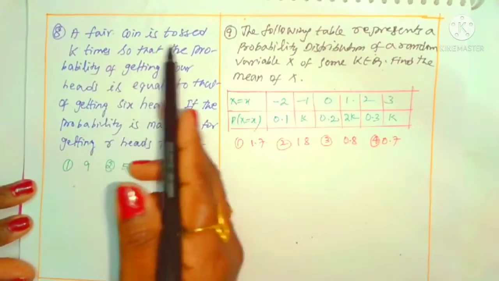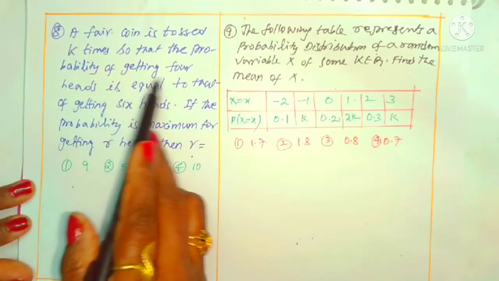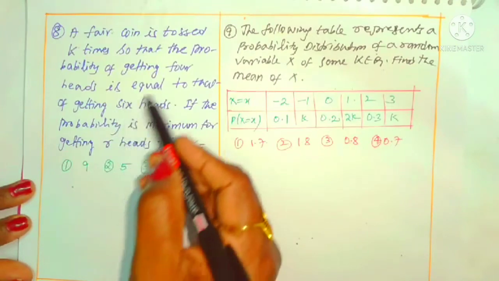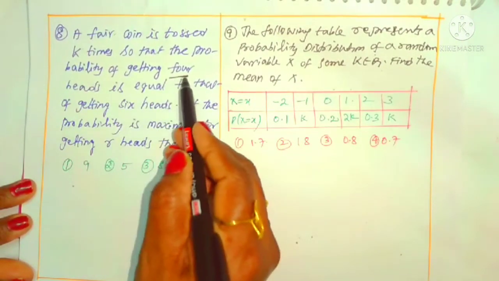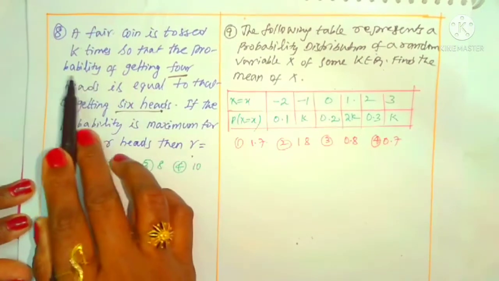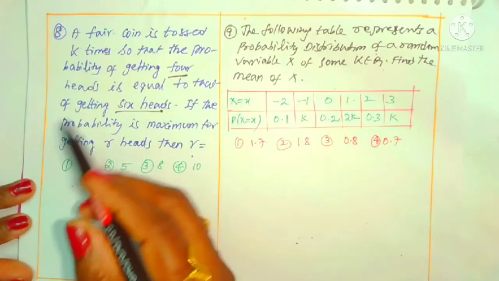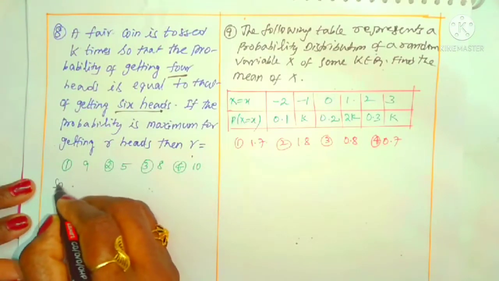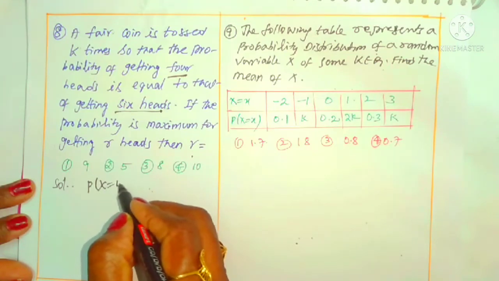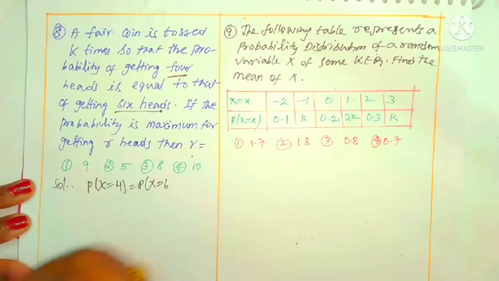A fair coin, meaning an unbiased coin, is tossed K times, so that the probability of getting 4 heads is equal to that of getting 6 heads. How many coins are tossed? K coins. Instead of n, it is given as K coins. It is given that the probability of getting 4 heads, P(x = 4), is the same as P(x = 6) heads.